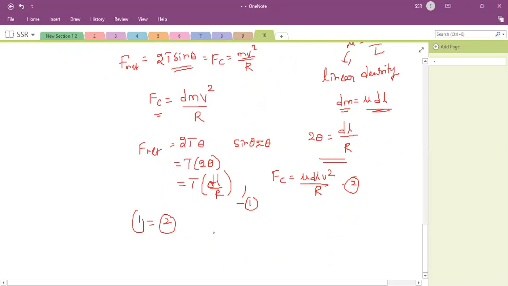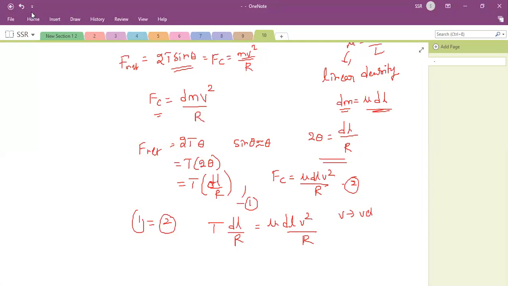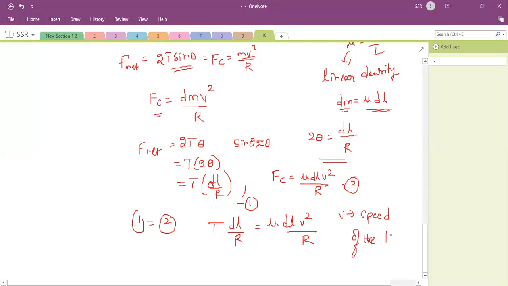That is T into dl by r is equal to mu into dl into v square by r. This v is the speed of the transverse wave, which is what I am trying to calculate.